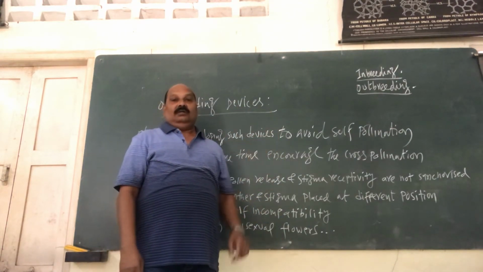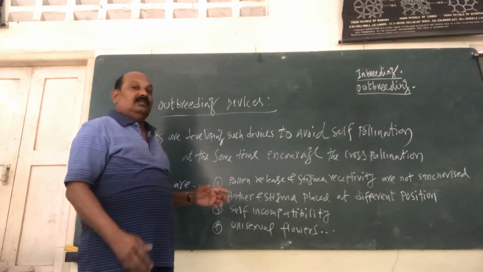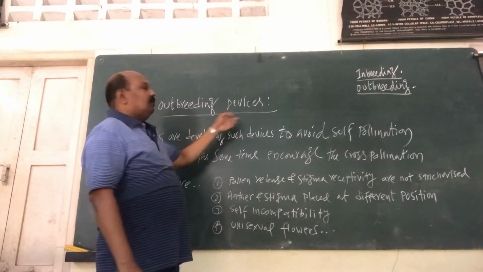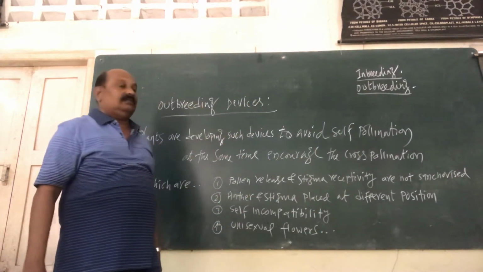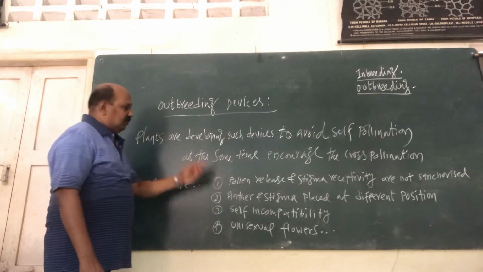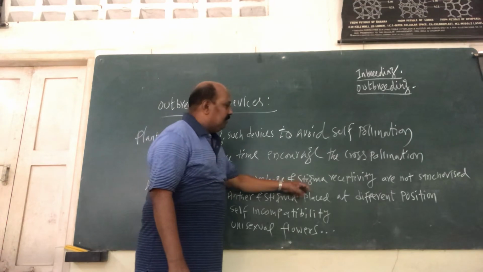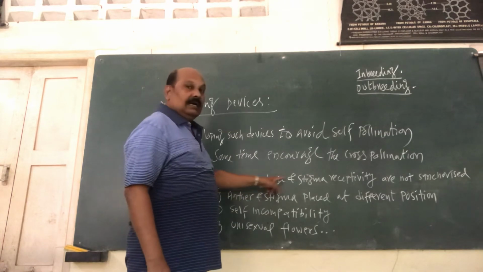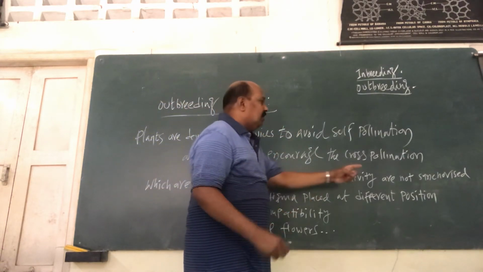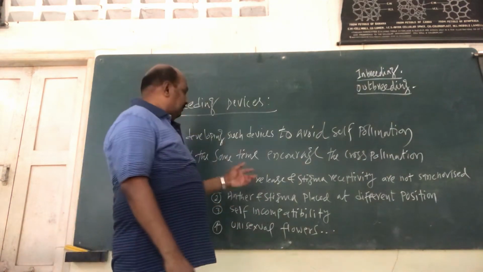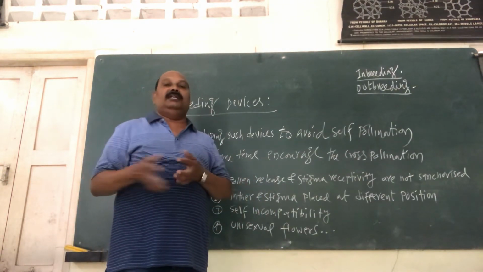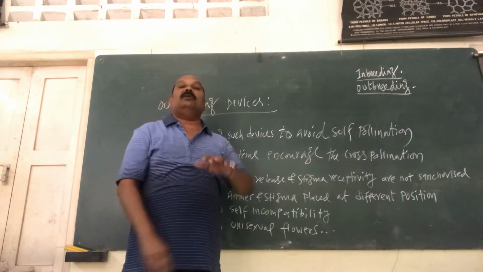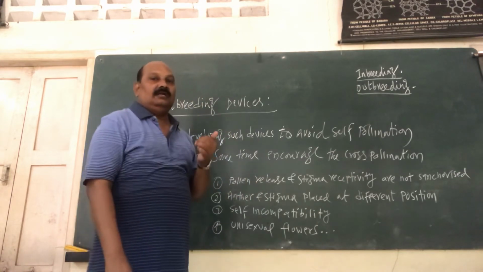So in order to carry out cross-pollination, to have so much variation, they have to choose some kind of breeding technique called outbreeding devices. So they develop such devices, which are as follows. Number 1, pollen release and stigma receptivity are not synchronized. Listen, pollen release and stigma receptivity are not synchronized. It means whenever the pollen grains are matured and ready for pollination, at the same time the stigma of the same flower is not ready for pollination or not matured. So automatically self-pollination is prevented.